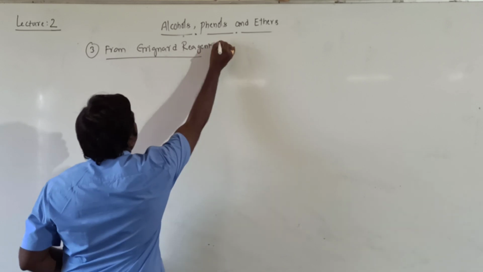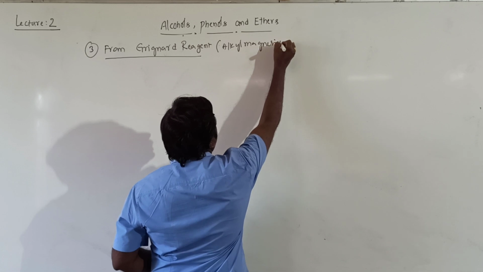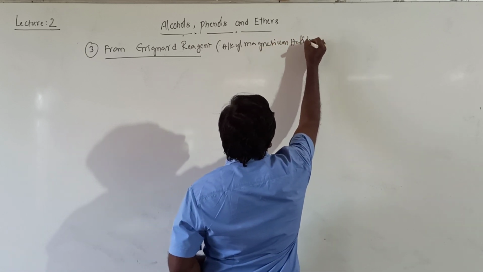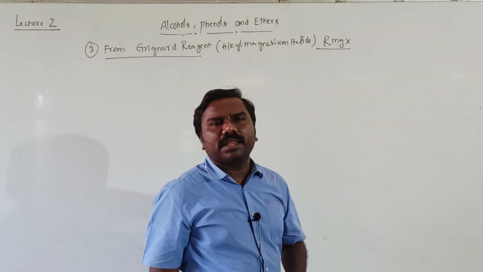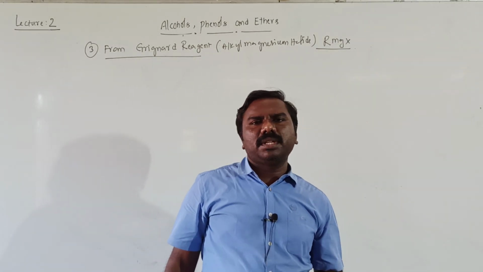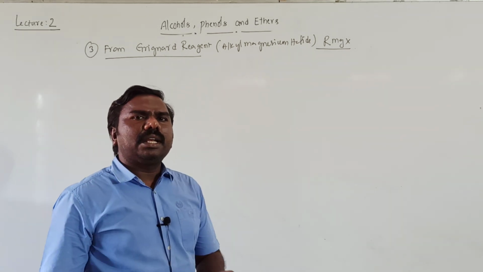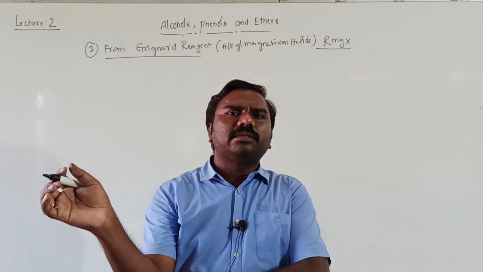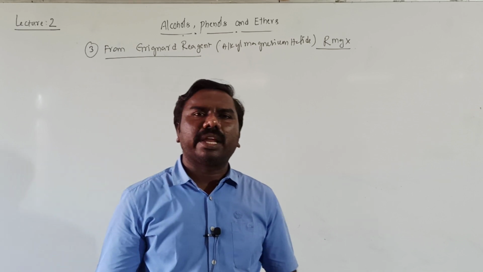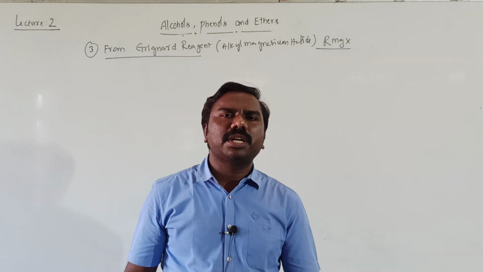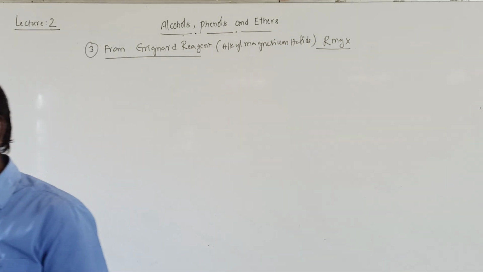The Grignard reagent is simply taken as RMgX. R may be ethyl, methyl, propyl, X may be Cl, Br, I, F, whatever you can take. Getting all of you? When Grignard reagent is treated with aldehydes or ketones, it forms an addition product which on hydrolysis gives alcohols.